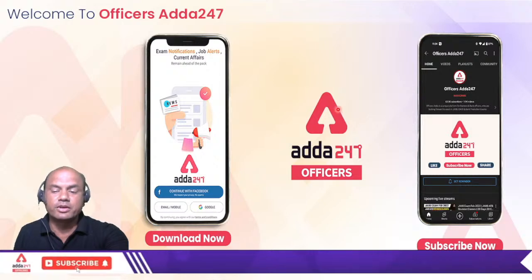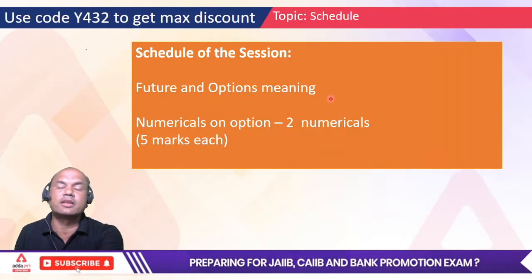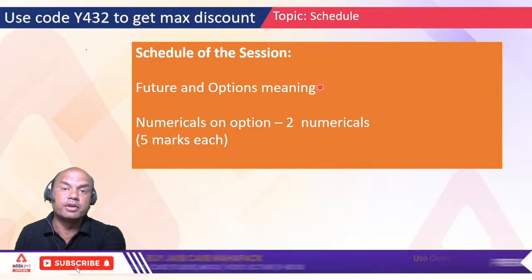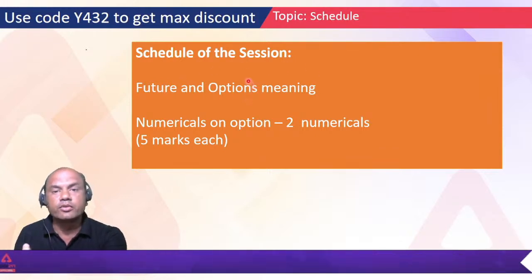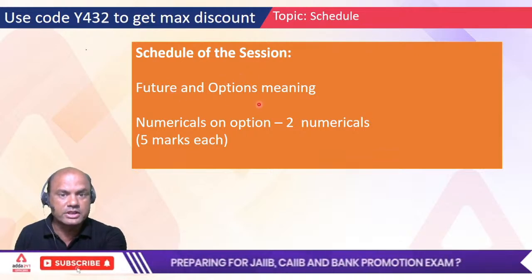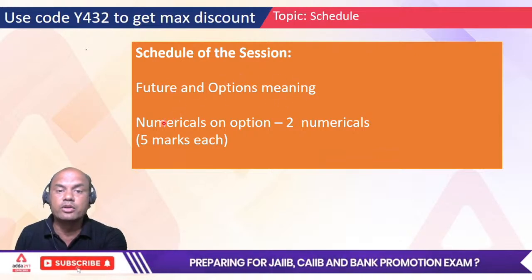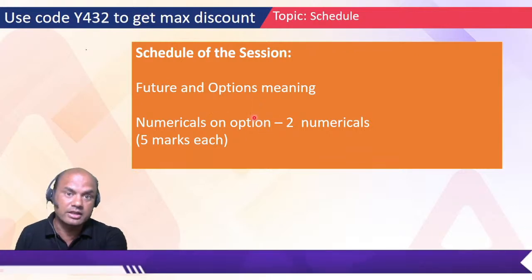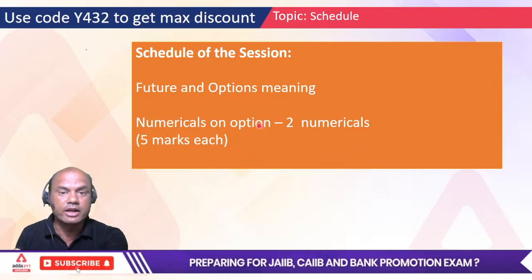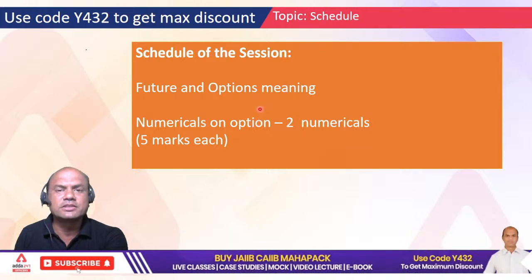The most important session in the entire JAIIB syllabus. Why? Because we'll be studying futures and options today. Now, our session is packed: futures and options, meaning and numericals on options. These numericals do come to you in the exam for 5 marks as a case study. So remember, this is a very difficult part, so follow this video till the end. I'll make it as simple as peanuts.